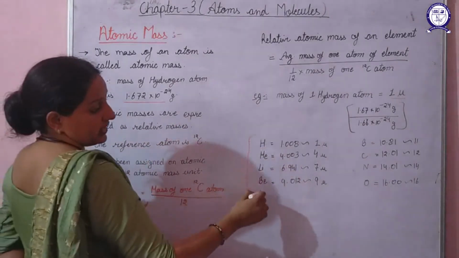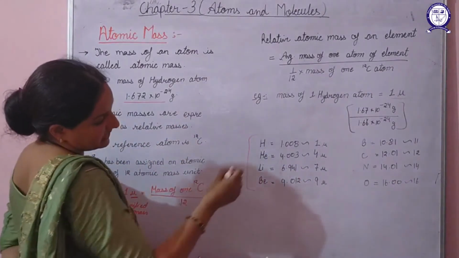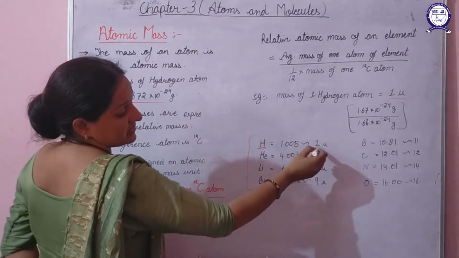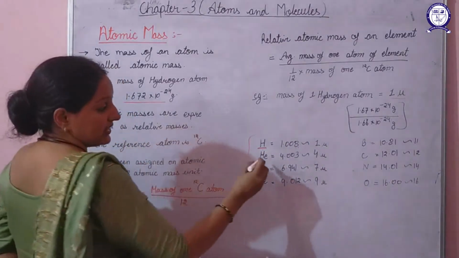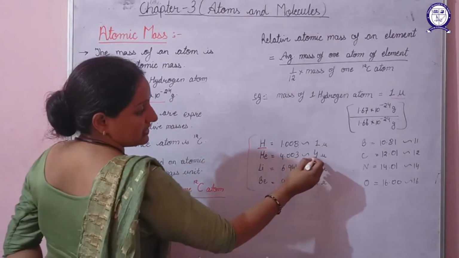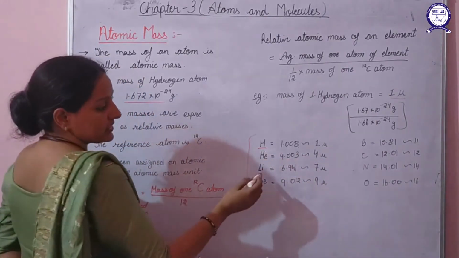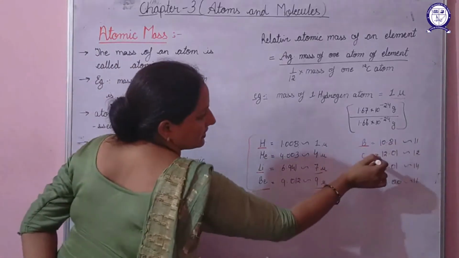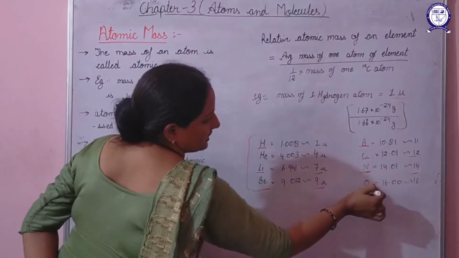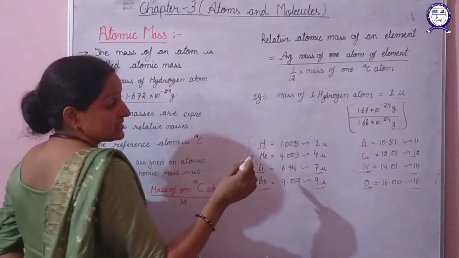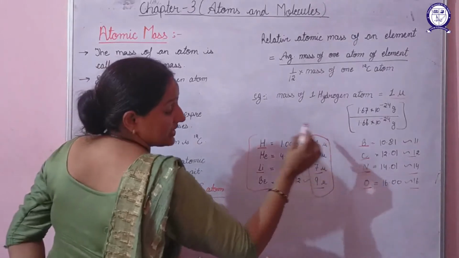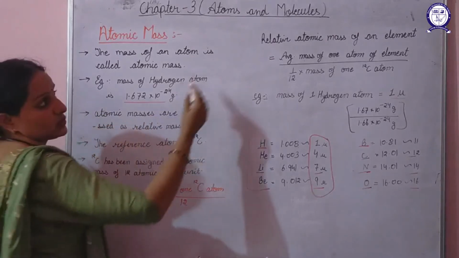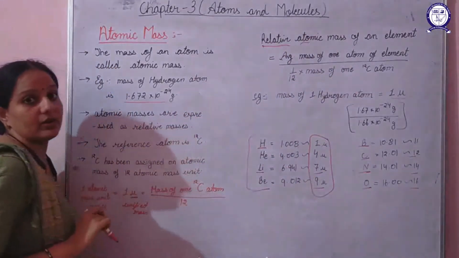If we talk about the other elements, a few elements I have mentioned here with their atomic masses. Hydrogen has 1.008, that is, its approximate value is 1. Helium 4.003, its approximate value is 4. In a similar way, lithium as 7, beryllium as 9, boron as 11, carbon as 12, nitrogen as 14 and oxygen as 16. That means these masses are quite easy to learn also. So instead of using them as they are, we will measure them in terms of relative atomic masses.